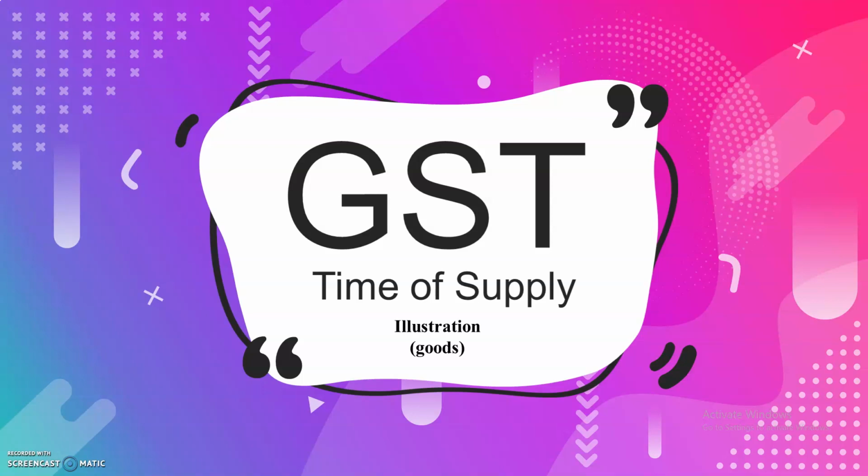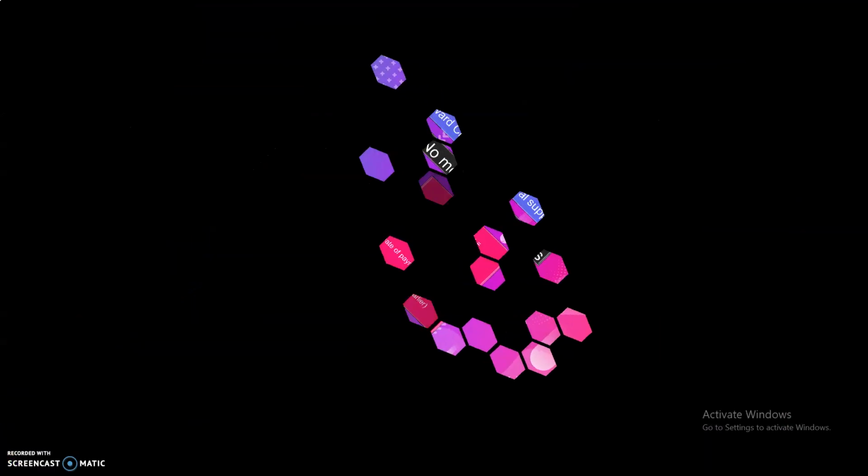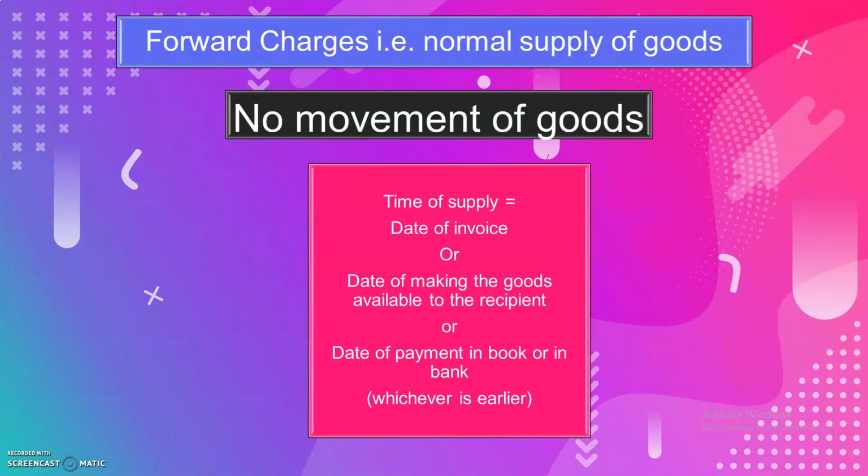Under that, we will focus on time of supply of goods, illustration part. Let's go further and focus on our first illustration, which will be based on no movement of goods. On your screen, you can see the whole way of solving questions related to no movement of goods. When it comes to no movement of goods, the time of supply will be date of invoice or date of making the goods available to the recipient or date of payment in book or in bank, whichever is earlier.